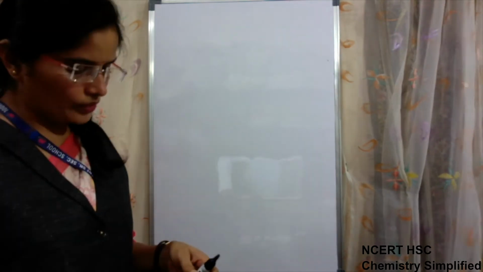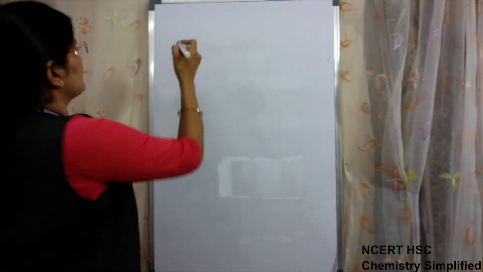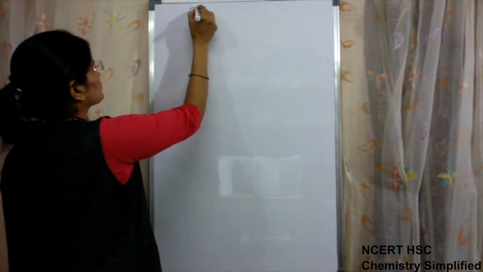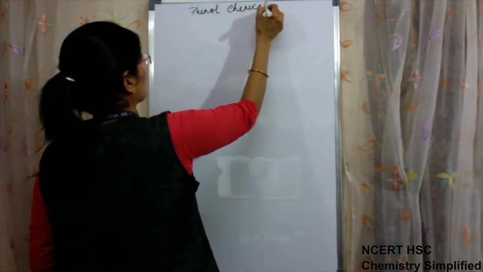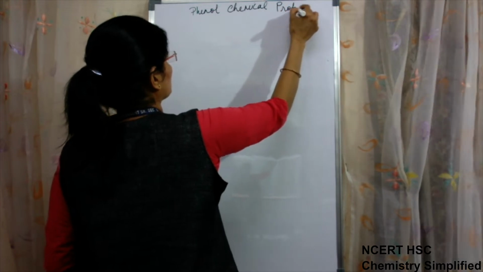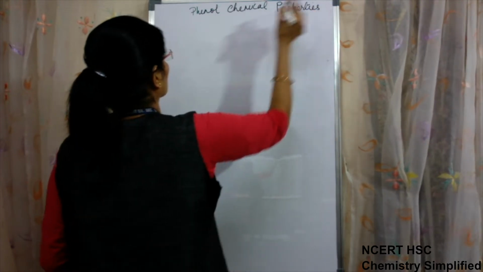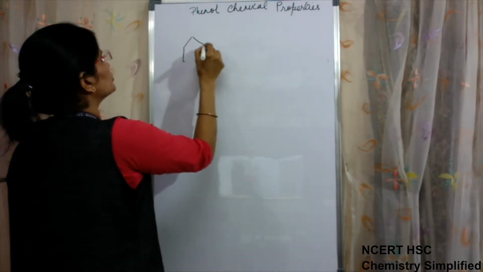Okay, so again I will make phenol here. Phenol, chemical properties. Now this is the phenol molecule.